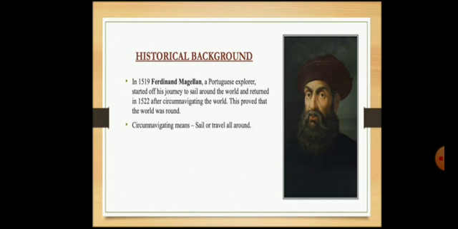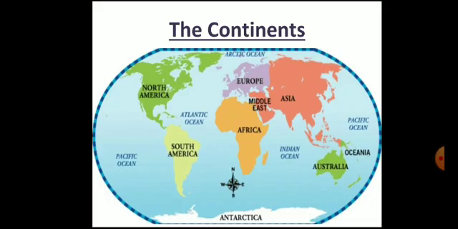After circumnavigation, this proved that the world was round. Starting year is 1519 and end is 1522. Circumnavigation means sail or travel around. Again I repeat, circumnavigation means sail or travel all around.